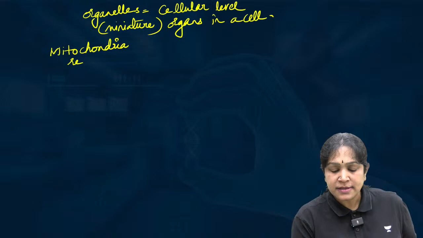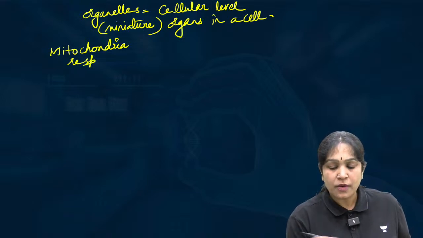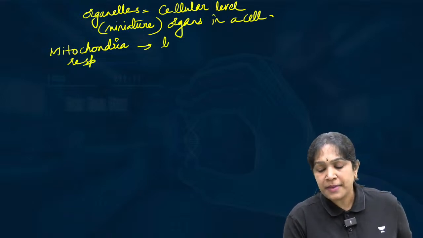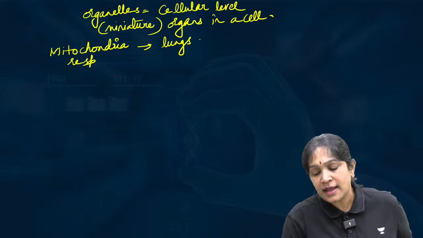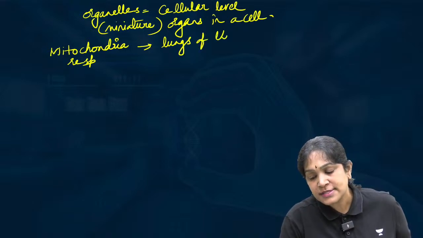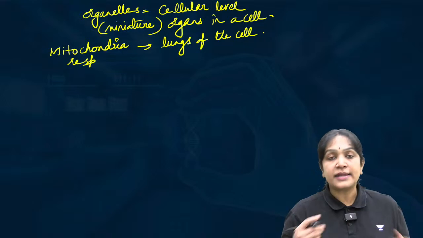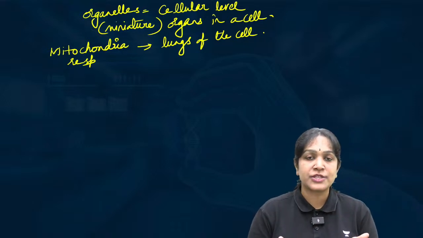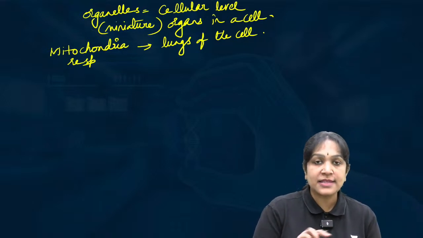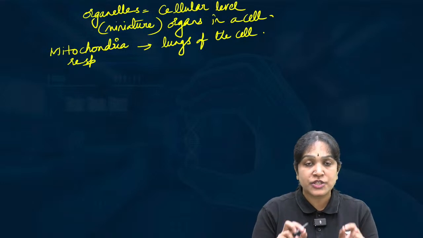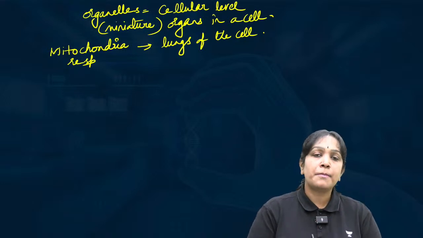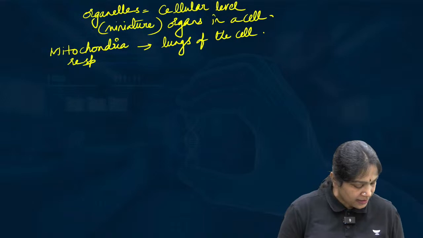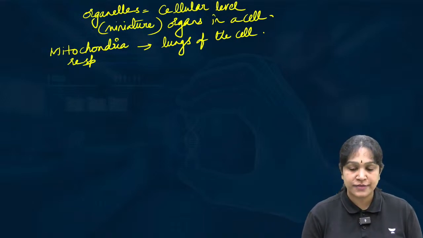Mitochondria performs respiration. Mitochondria can be considered as the lungs of the cell. I mean, at the body level, if the respiration is done by lungs, at the cellular level, the respiration is performed by the mitochondria. Is that clear? Yes, we call it the powerhouse of the cell.